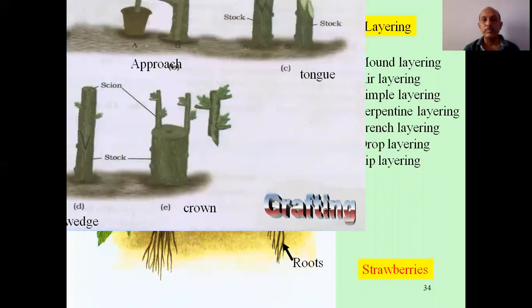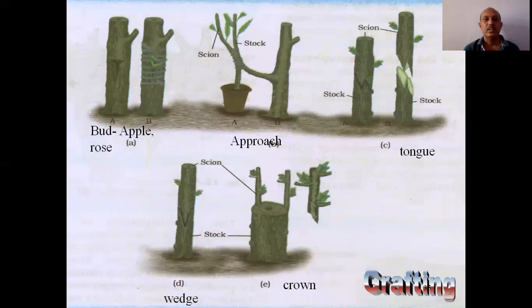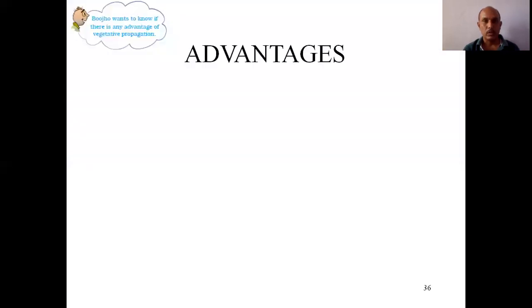Yeah, a very common method is grafting. See, there may be bud grafting, apple. Yeah, approach grafting, mango. Yeah, tongue grafting, rose. Yeah, wedge grafting. Yeah, crown grafting. So grafting is also artificial vegetative propagation. Yeah, man-made propagation. Okay. So these are the different types of vegetative propagation.